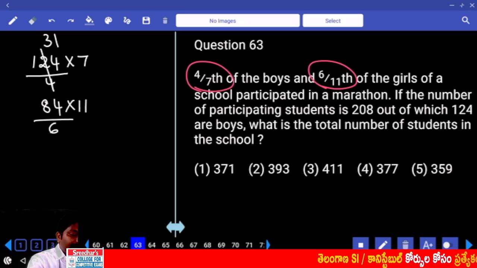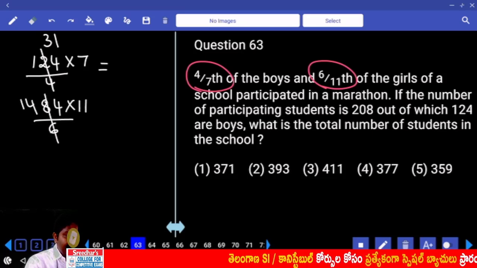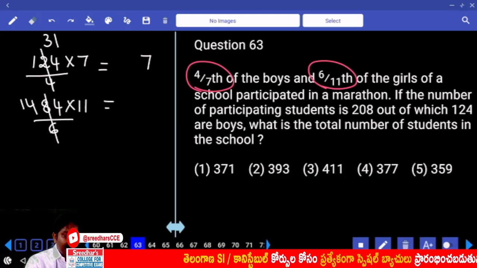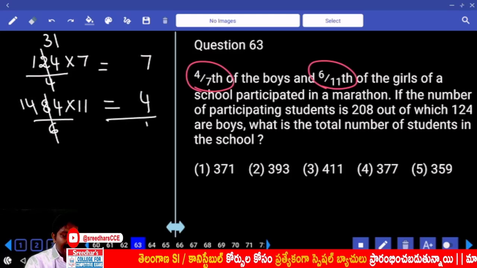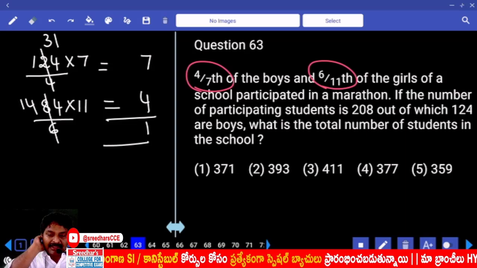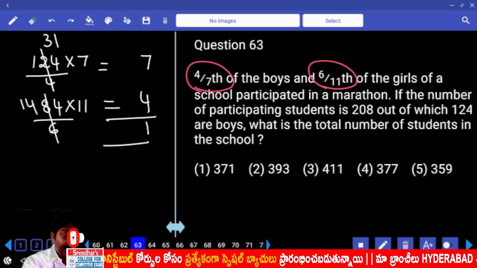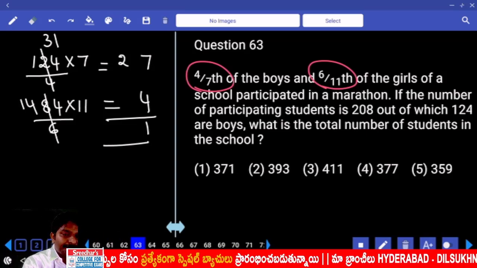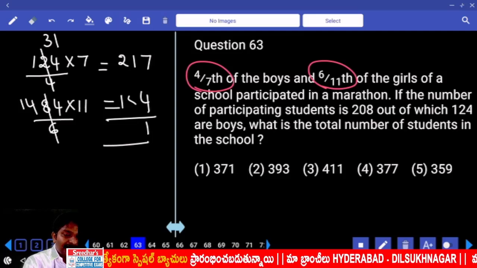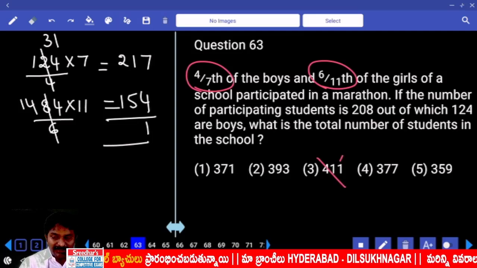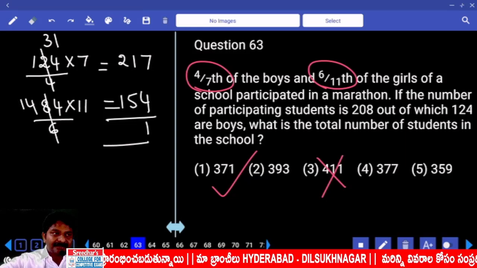4 times 31 is 124. 6 times 14 is 84. This is ending with 7. This is ending with 4. The sum ends with how many? That is 1. So the total is 217 plus 154, and 411 cannot be the one. 371 is final.